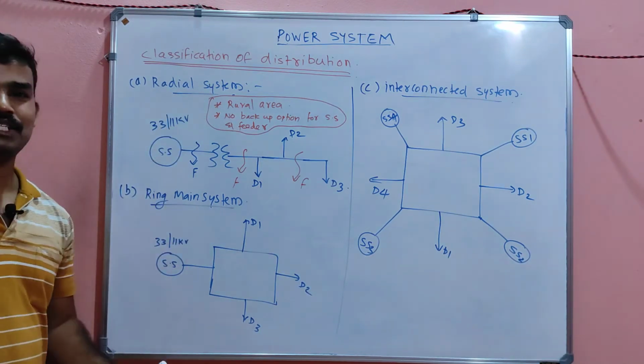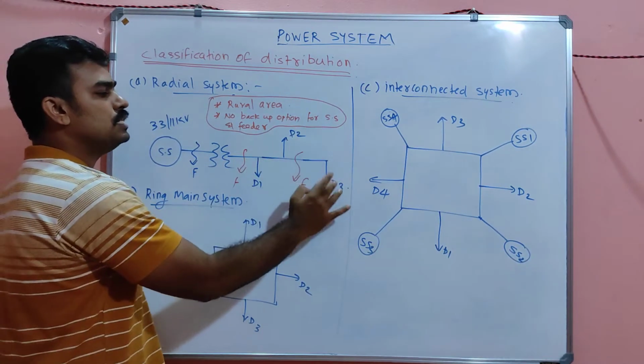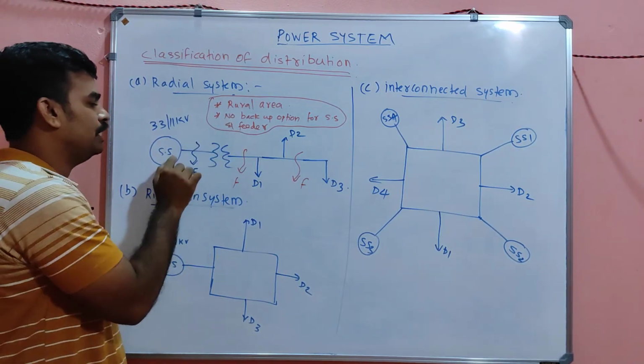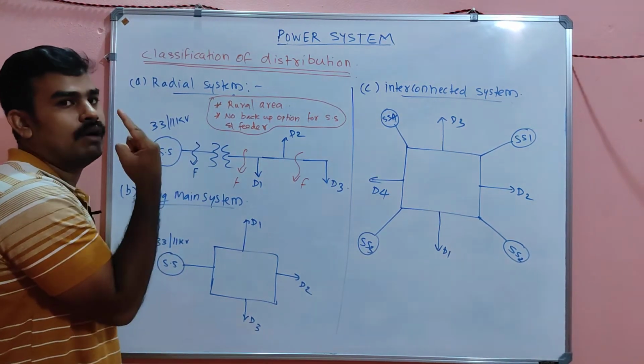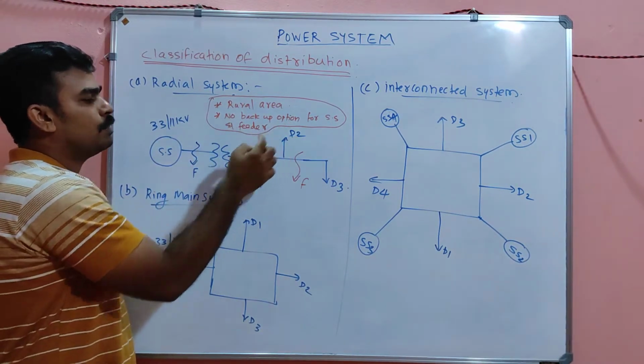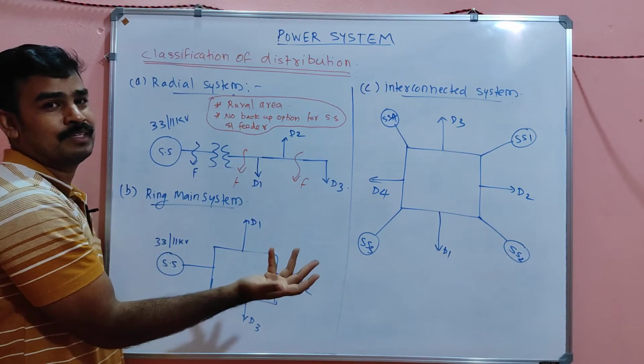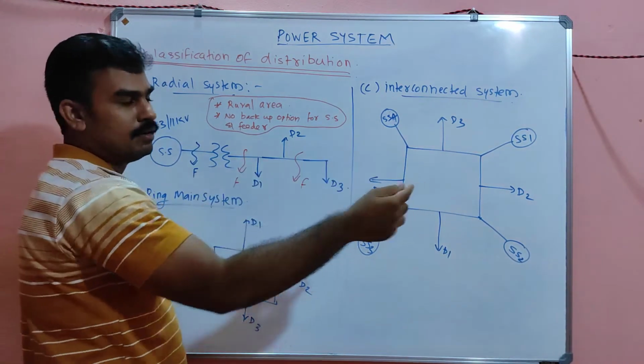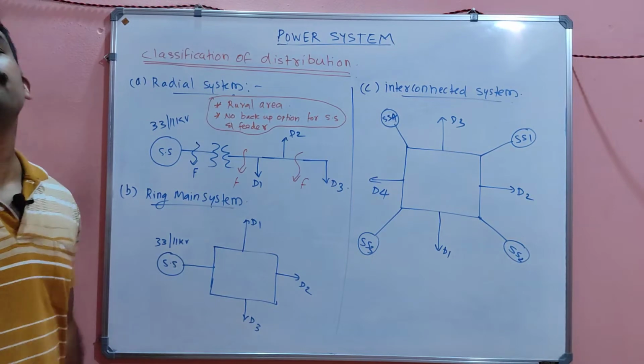That means the whole distribution is dependent upon only one substation. There is no backup option for the substation because it's only one. There will not be any backup option for feeders also, because the substation can feed a single feeder only.